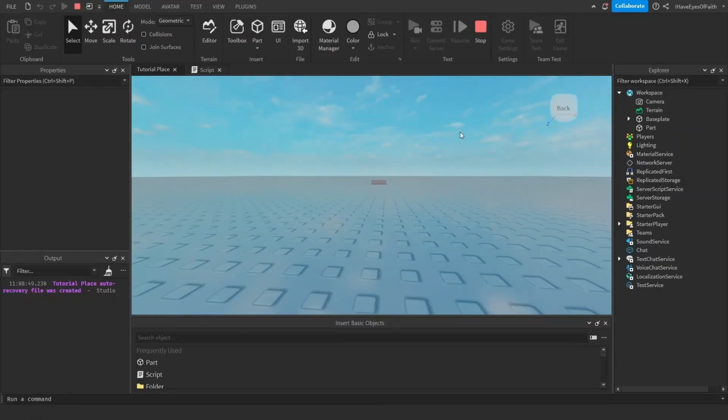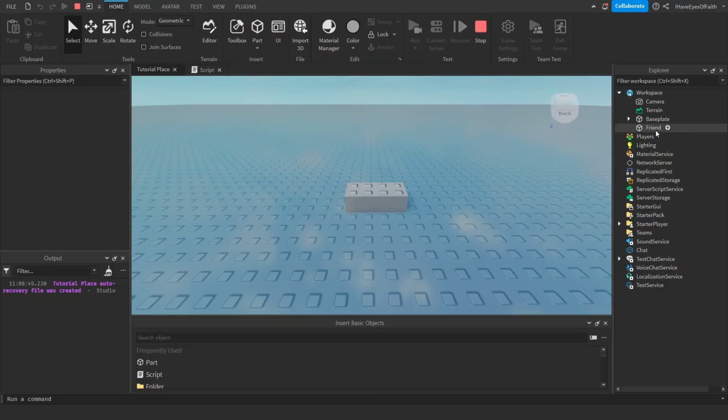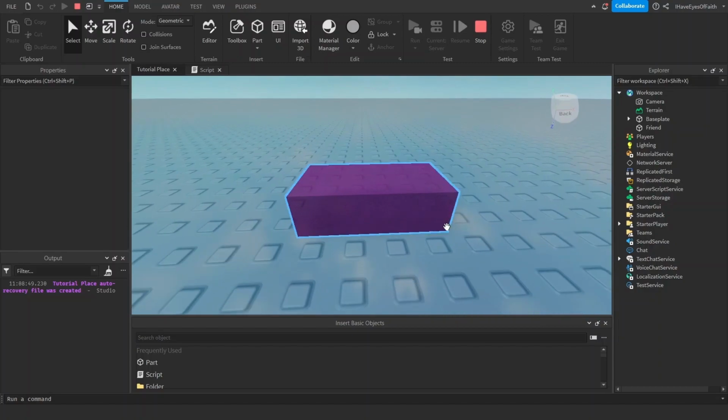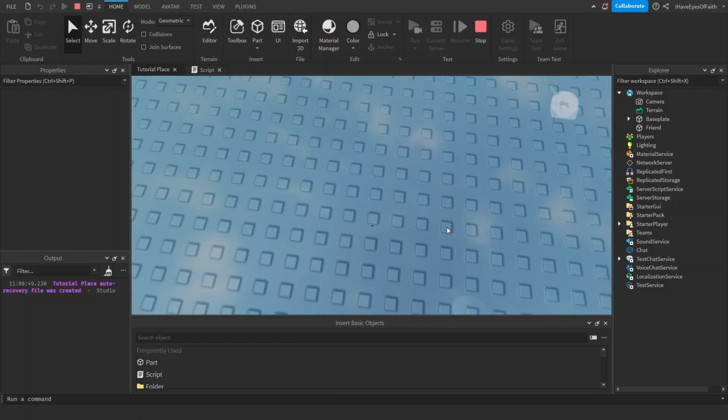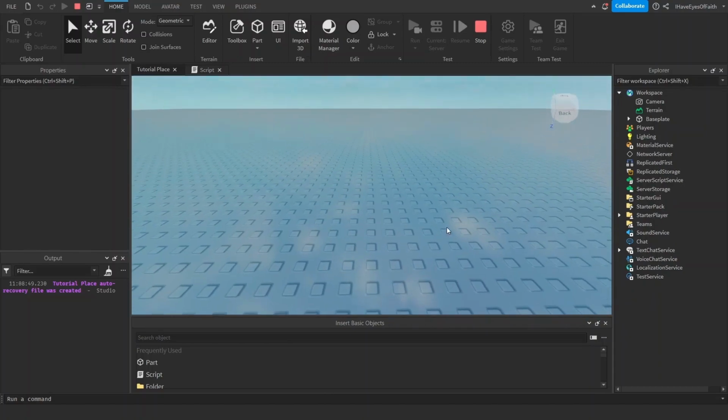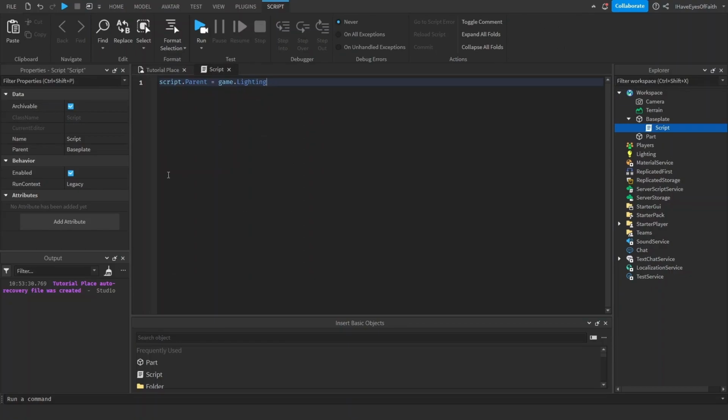So the part gets made. Change the name to friend. Change the color. Change the material. There we go. I hope you cried. We've seen a variety of different value properties taken. Now I'm going to show you one of the most common ones.